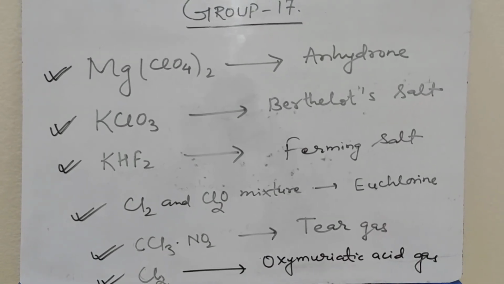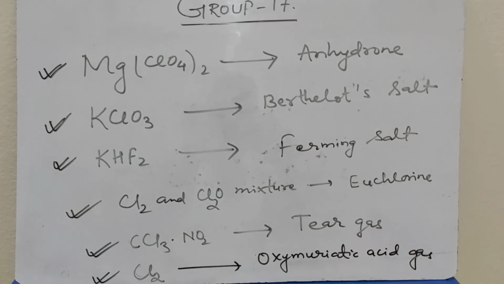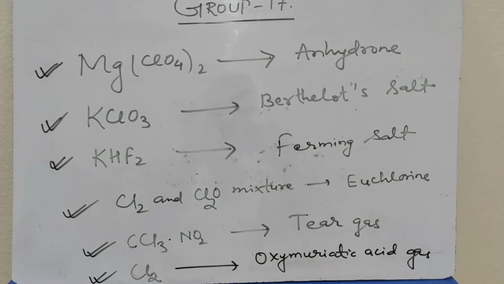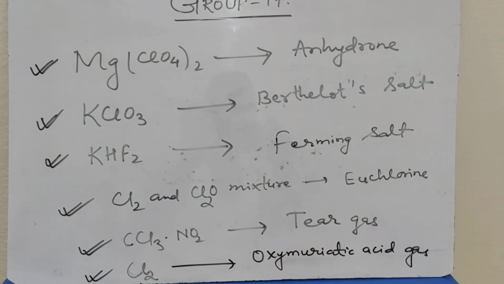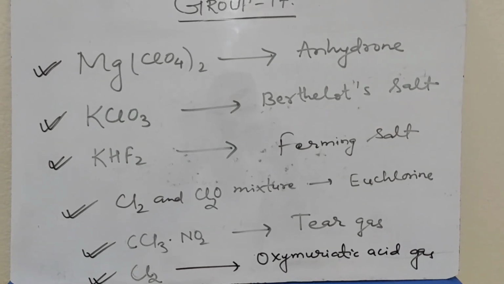Mg(ClO4)2 is called anhydrone. KClO3 is called Berthelot salt. KHF2 is called Fremy's salt. The mixture of Cl2 and Cl2O is called euchlorine. CCl3NO2 is called tear gas. Cl2 is called oxymuriatic acid gas.